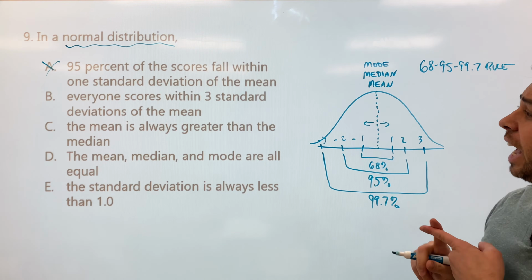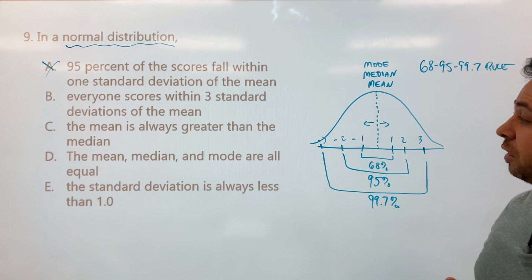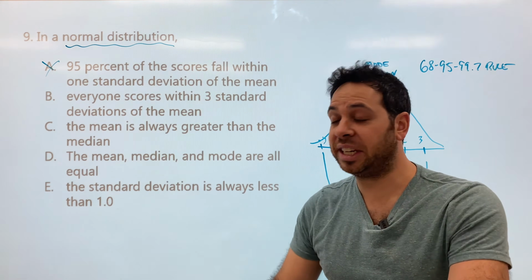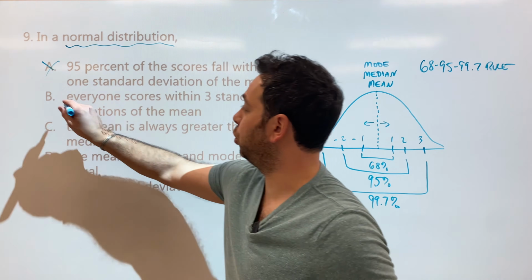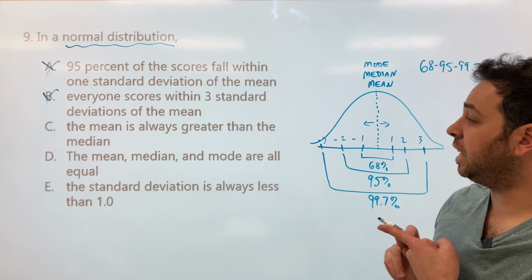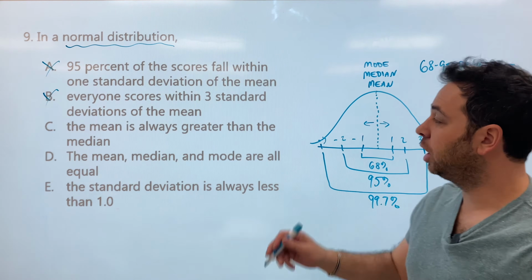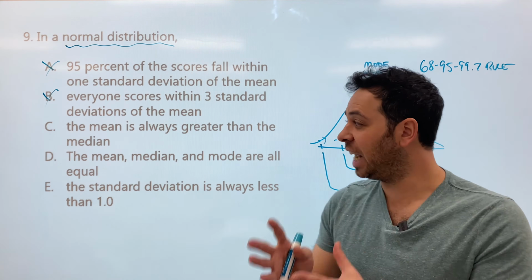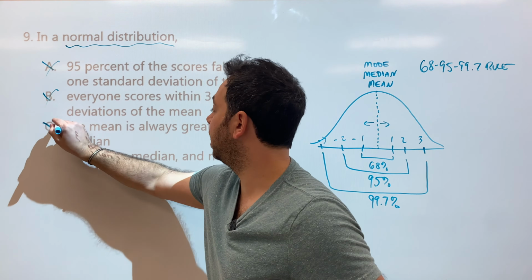All right. B, everyone scores within 3 standard deviations of the mean. Well, guess what? You don't have a limit to standard deviations. You could have 1,000 standard deviations, so we know that's not true. C, the mean is always greater than the median. Guess what? When you have a normal distribution, the mode, the median, and the mean are always the same, so they're not different. That cannot be right.